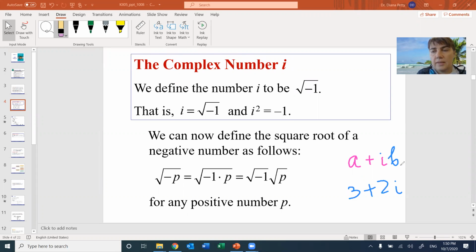This number is a complex number because it has two parts. The first part is the real part. 3 is called the real part of the number, and 2 is called the imaginary part of the number. This complex number is one number with two parts. The first part is the real part, and the second part is the imaginary part, and together they're a complex number.